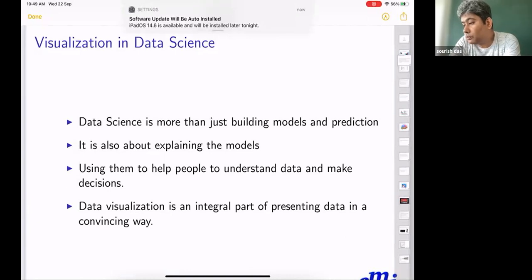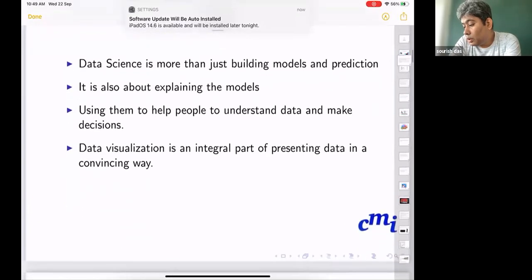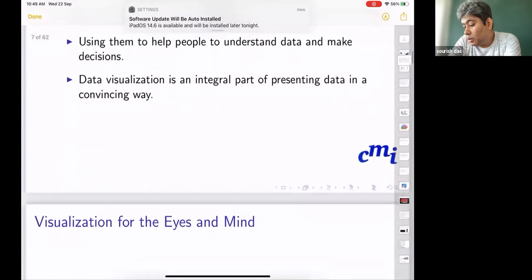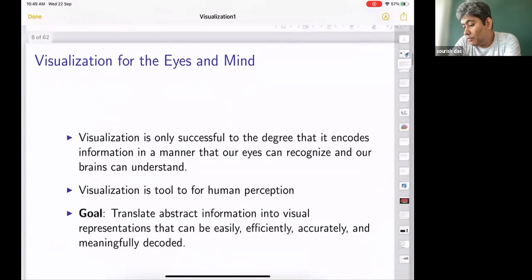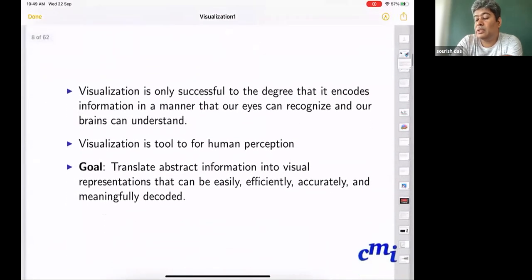Visualization is only successful to the degree that it encodes the information in a manner that our eyes can recognize and our brains can understand.